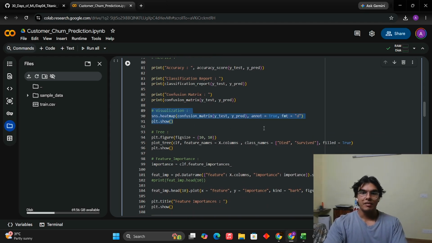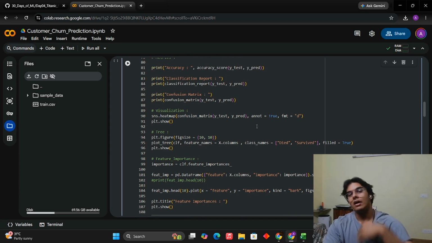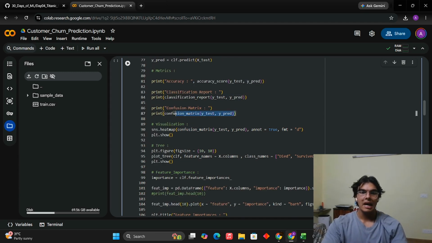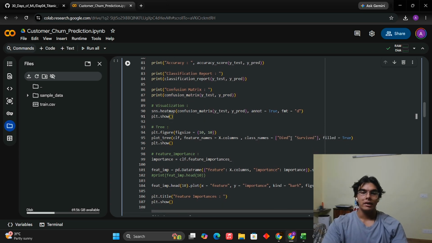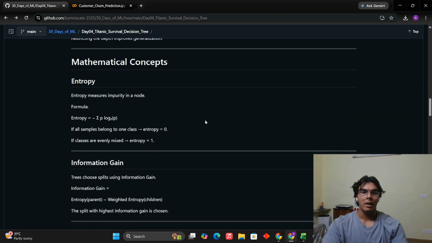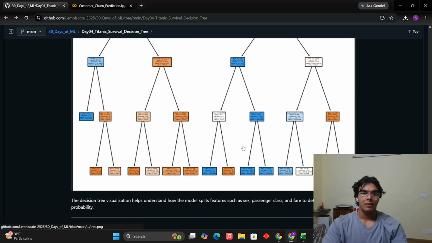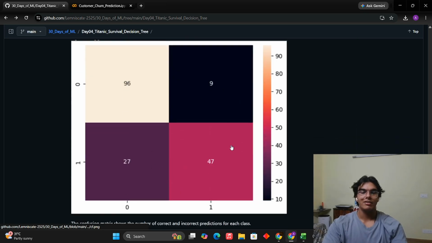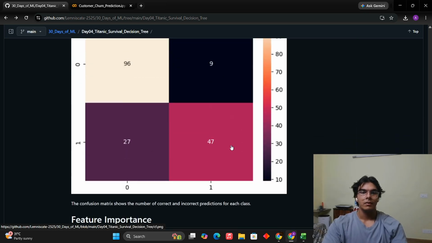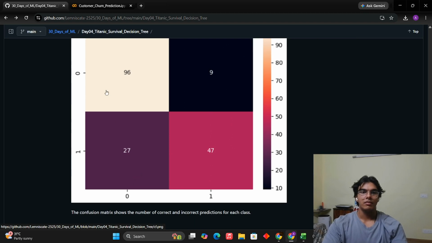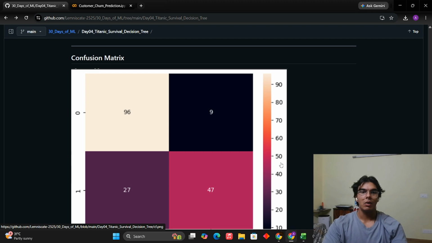Visualization heat map, this is very good. Basically, the confusion matrix that we built here, I have visualized it using a heat plot in the Seaborn library. I'll just be showing that. If you go to the repo, you can see it right here as well. This is the confusion matrix that we got. So true positive, false positive kind of values. You can look at it.